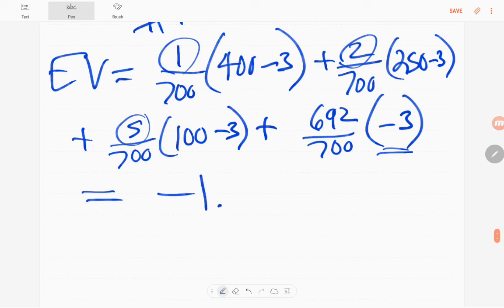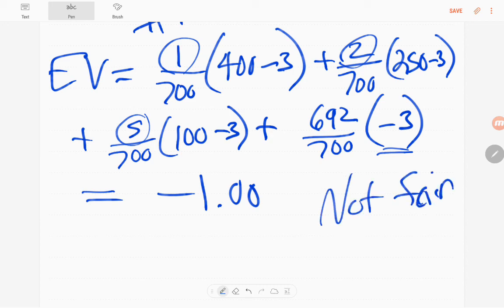I get -1. So on average, you're going to lose $1 every time you play this game. If the game is not fair, and by the way, it is not fair because the expected value is not 0, determine a price for playing the game that would make it fair.